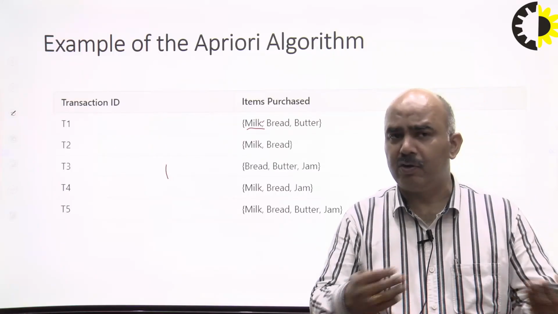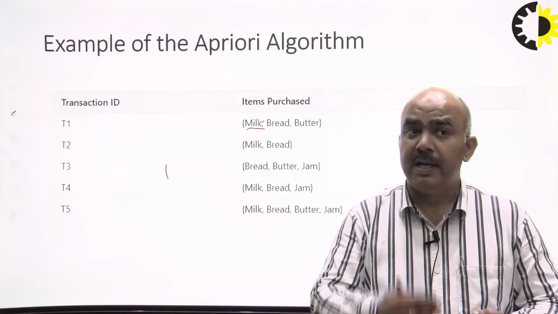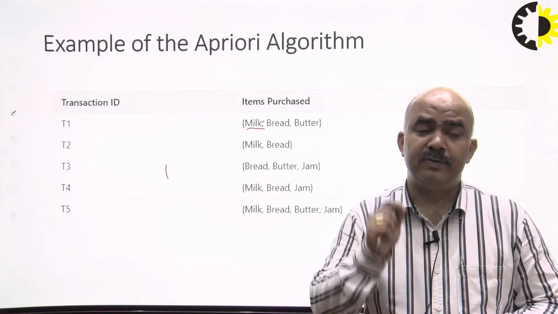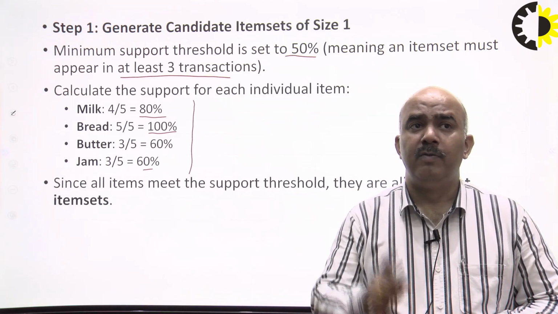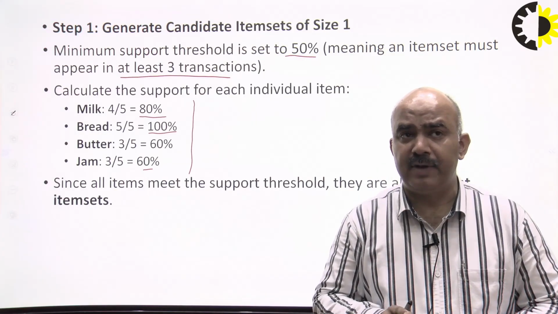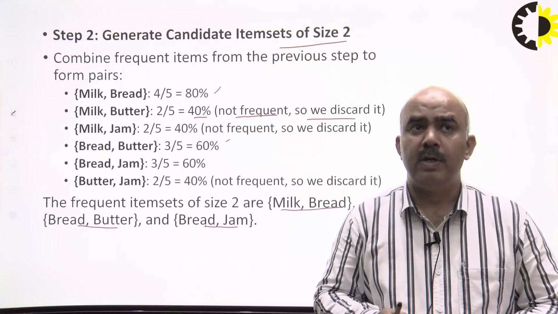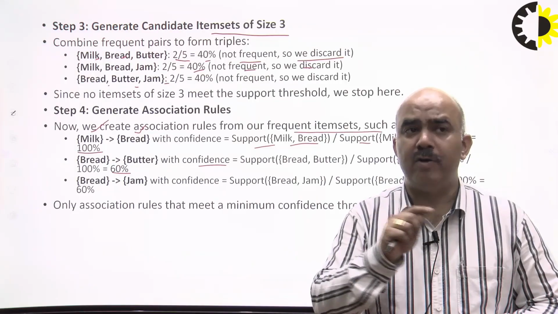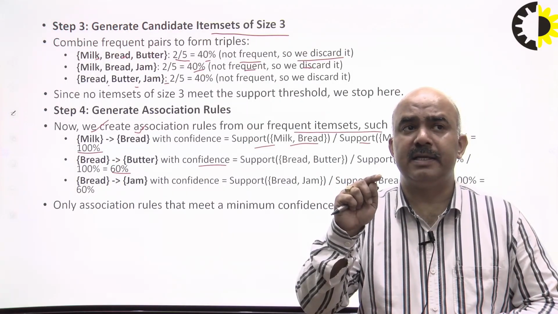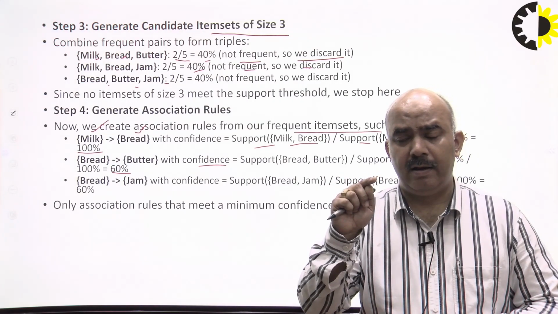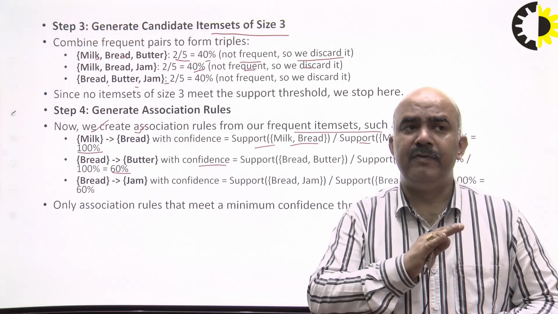So depending on the questions, but the steps must be known. First, whatever you do, you have to take the candidate size as 1, then size 2, then size 3. If all the 3 are being discarded, then we will not go ahead.